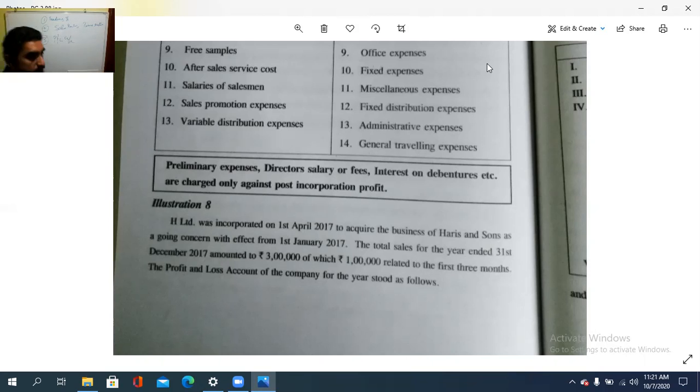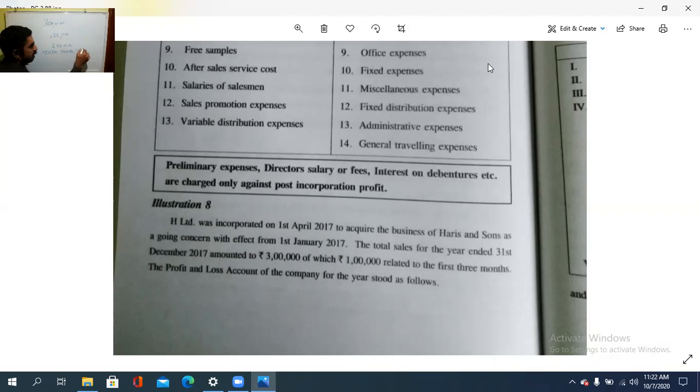Look here. 3 lakh is the total sales as on 31st December. Then January, this company is open. Jan, February, March, 3 months, 1 lakh is the sale. The balance, so there will be a difference of this, isn't it? So 2 lakh. Therefore, 1 lakh to 2 lakh is the sales ratio.